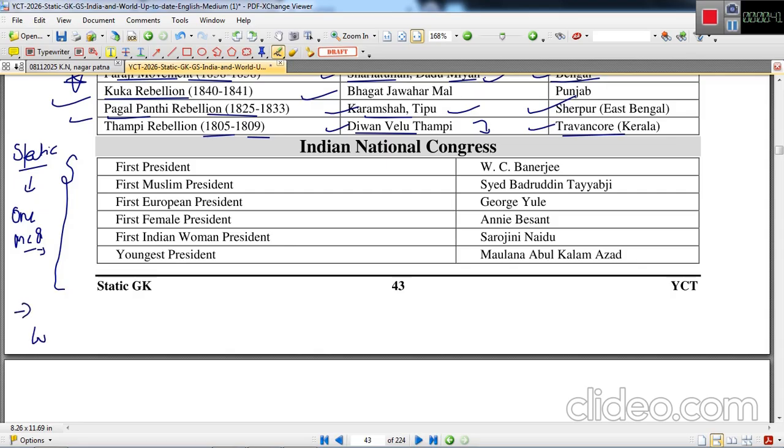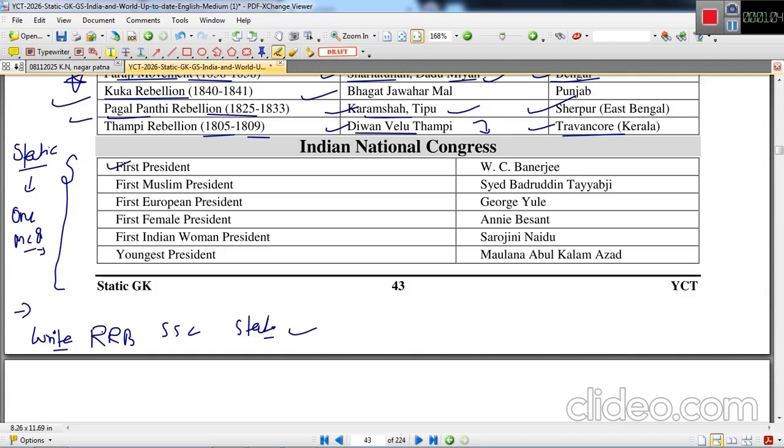If you have to write a mains subjective question, this book will definitely not help you. Anyway, we are covering this book for static GK, for exams like RRB, SSC and State Public Service Commission, the one-liner questions. So, the facts related to Indian National Congress.